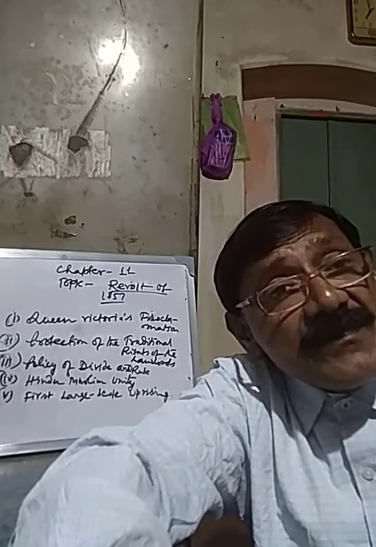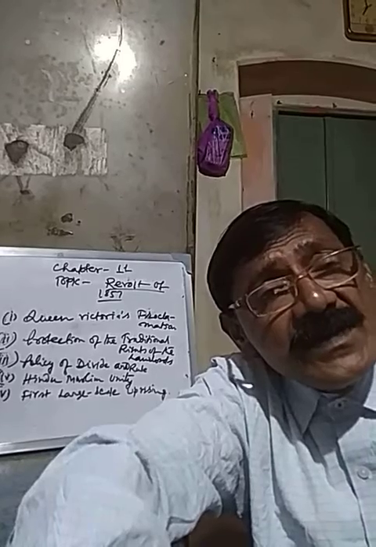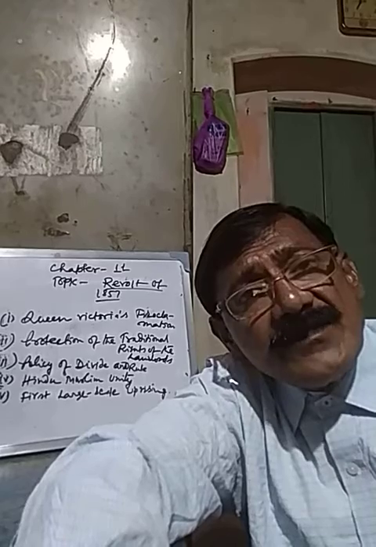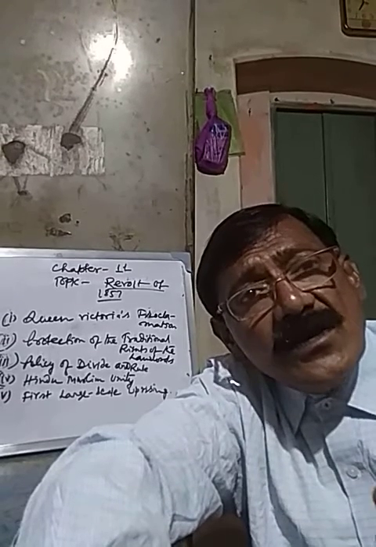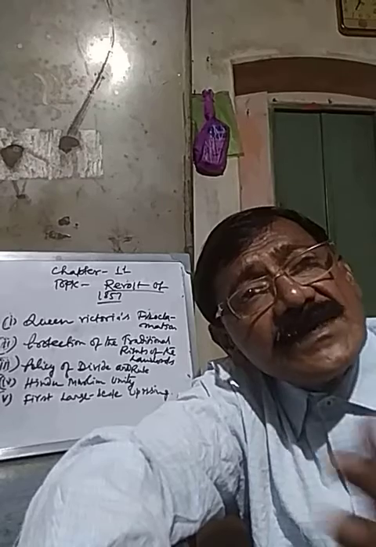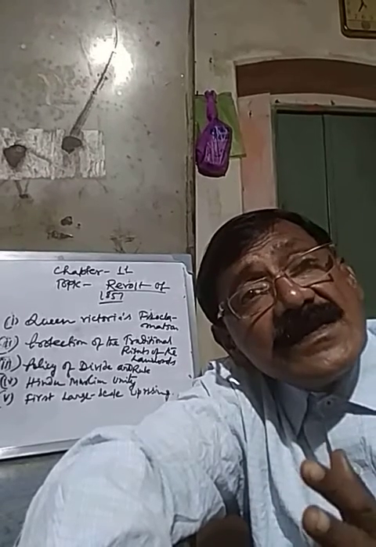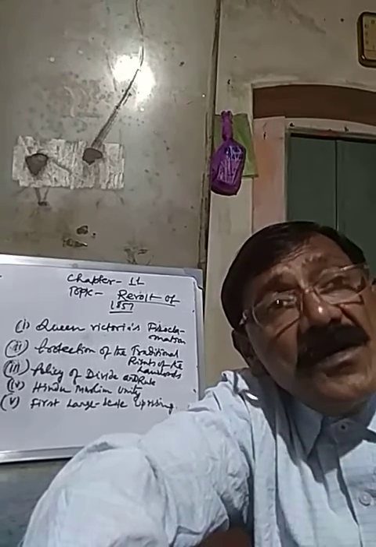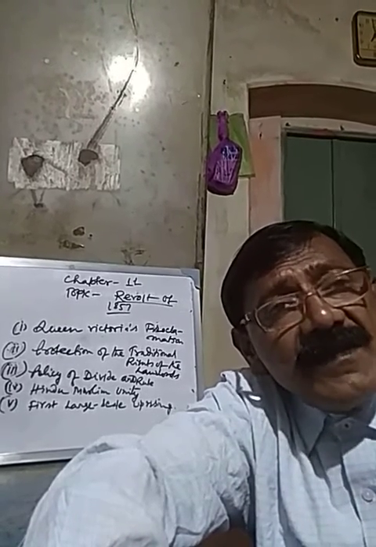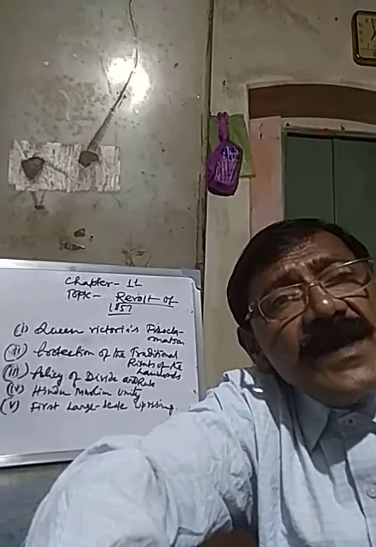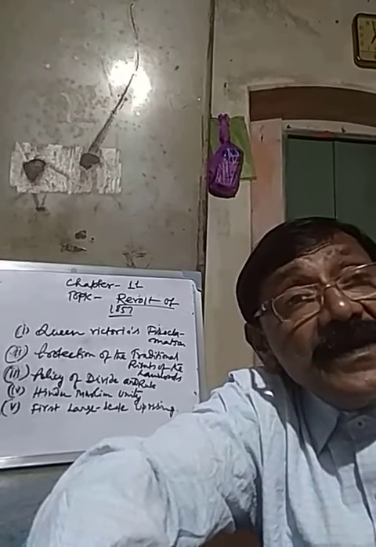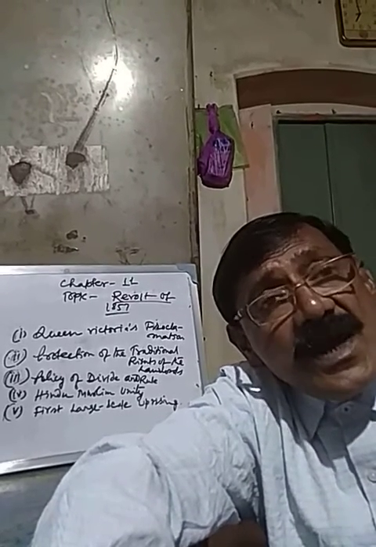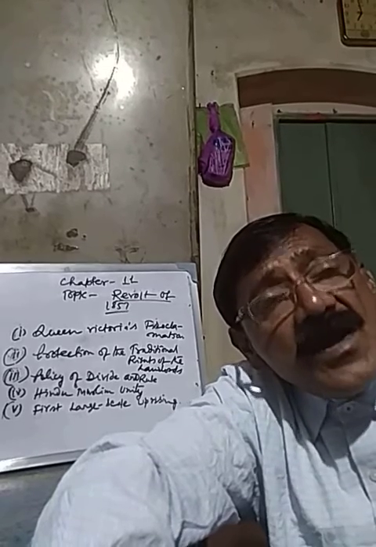But this time, after the suppression of the revolt of 1857, the Britishers decided to provide a good reward to that group of landlords and zamindars who did not take part in the revolt of 1857 and remained neutral. Since they remained neutral, that group of zamindars were rewarded with